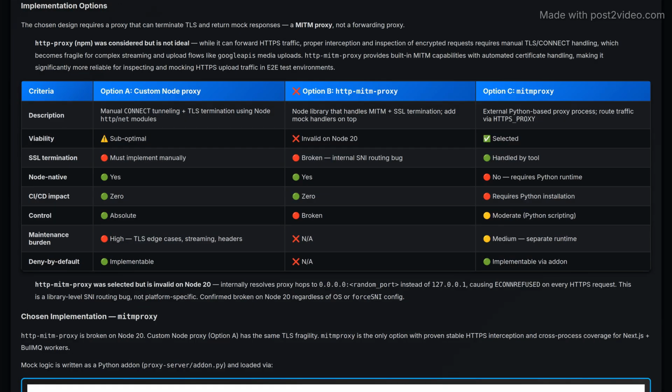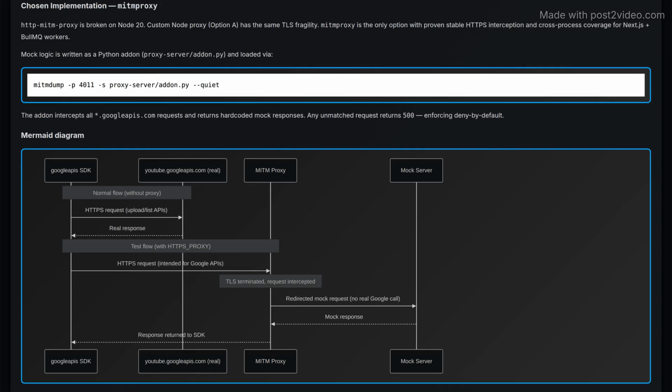Implementation options were discussed, concluding that mitmproxy is the preferred tool due to its stability and capacity for handling complex HTTPS traffic, ensuring robust interception for tests. The implementation of mitmproxy involves a Python add-on that intercepts requests to Google Apps, allowing for controlled mock responses and robust safety measures against unmatched requests.